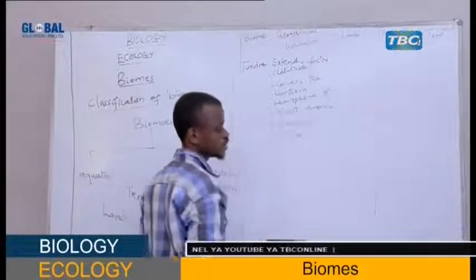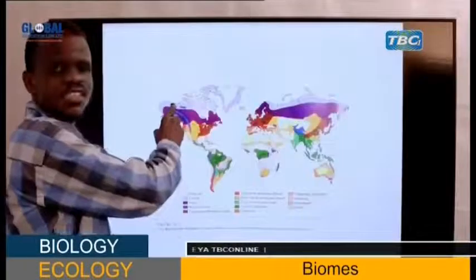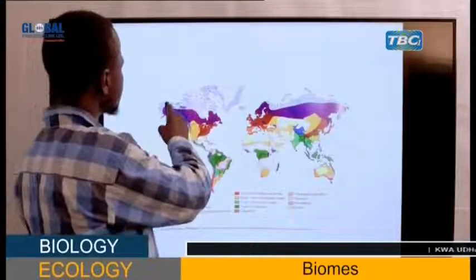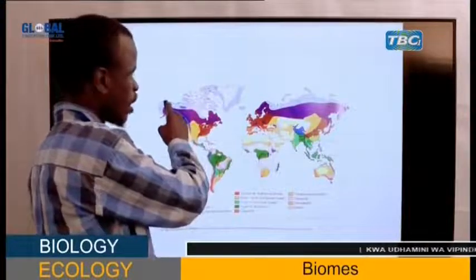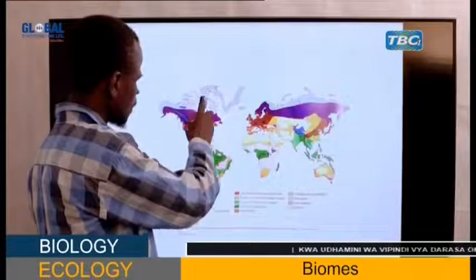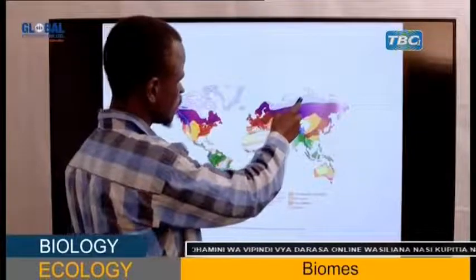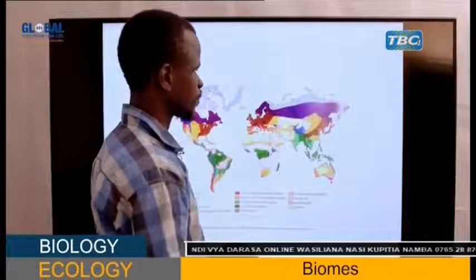As you can see in the map here, this is the tundra, my students. This one here is to the northern hemisphere. This is the tundra. You can see here, tundra.